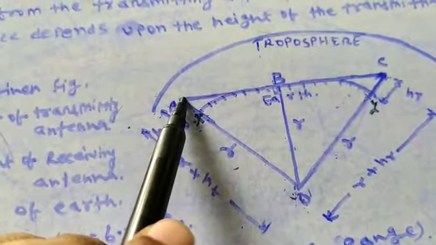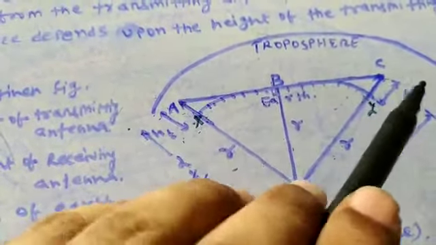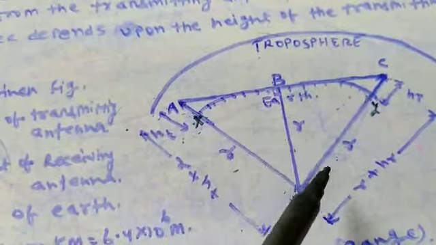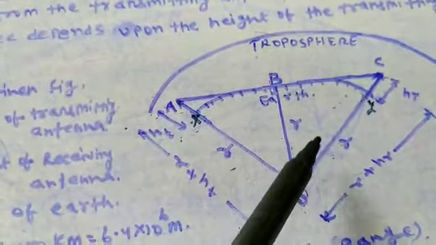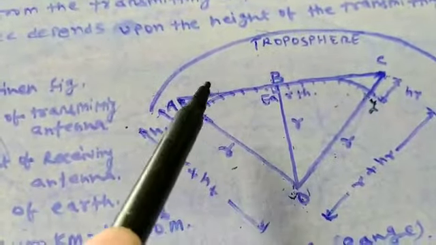That means this is the A point, this is B point, and this is C point. And this is perpendicular. So that means we have got two right angle triangles, isn't it? One is ABO and the other is CBO. Okay, and what will be the range?